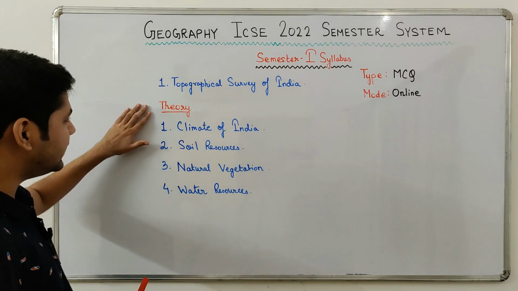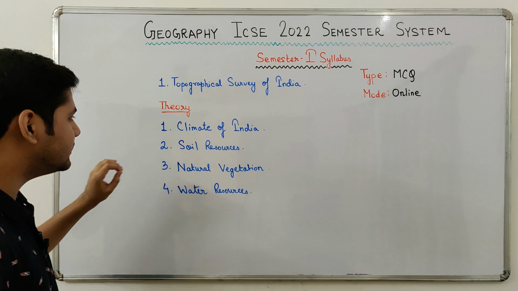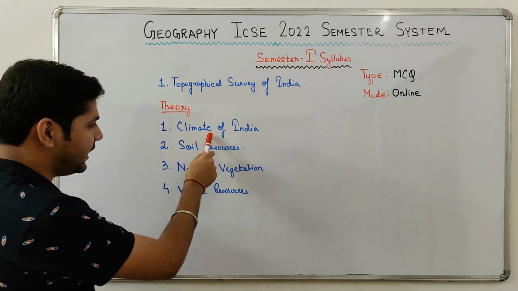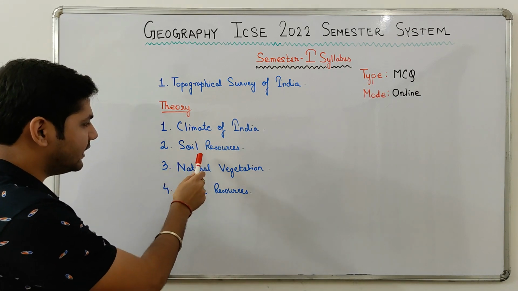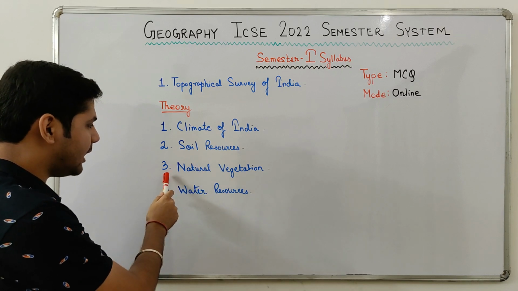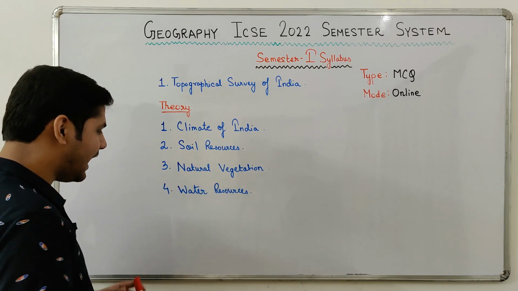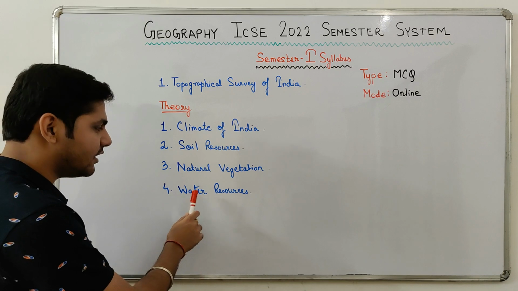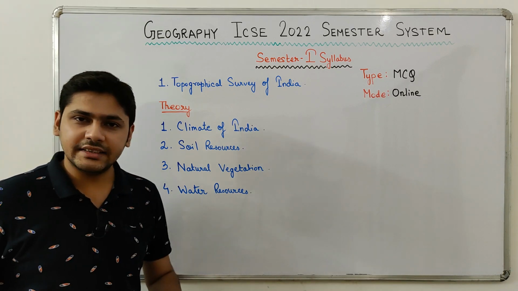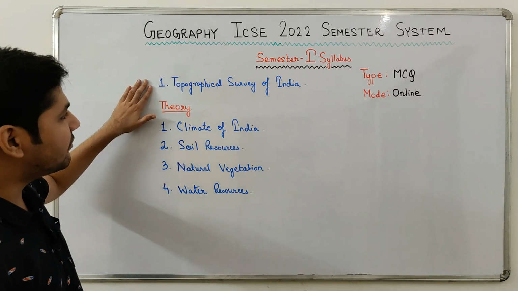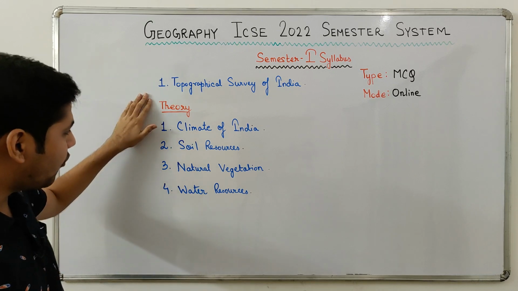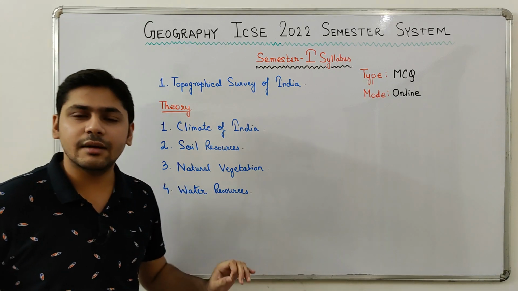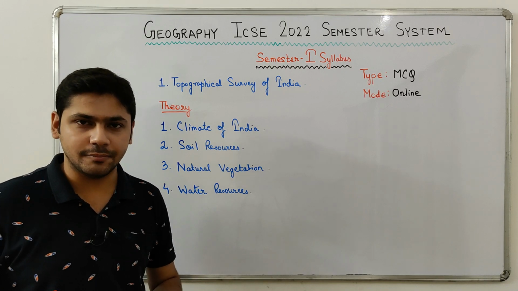Moving on to the theory chapters. From theory chapters, first you have Climate of India. The second chapter you have is Soil Resources. The third chapter is Natural Vegetation, and the fourth chapter is Water Resources. So basically you have the Topographical Survey of India and 4 theory chapters in the syllabus of semester 1 examination.